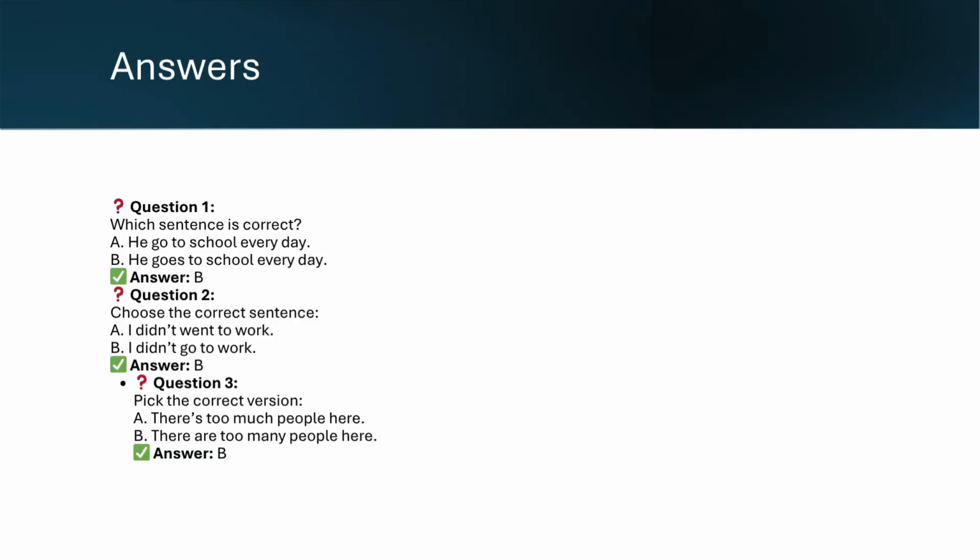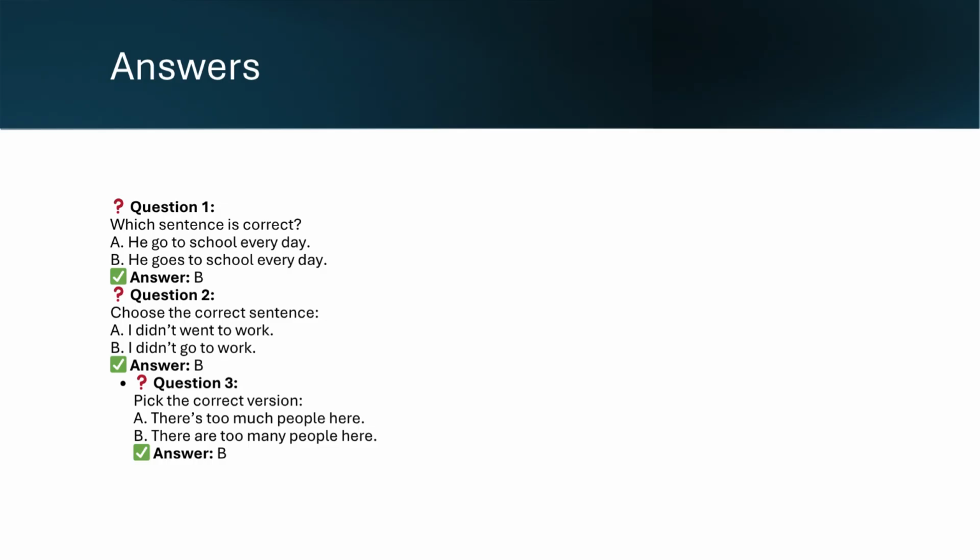And now it's time for me to share answers with you. For the first one, B is the correct option. He goes to school every day. For the second question, B is the correct answer. I didn't go to work. For the third question, B is also the correct answer. There are too many people here. So always remember these rules to avoid these little mistakes.